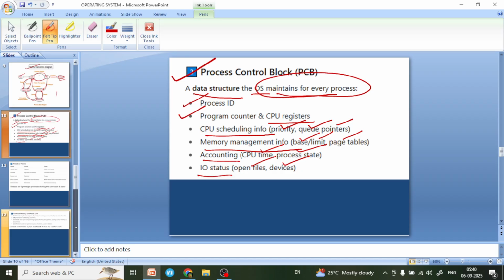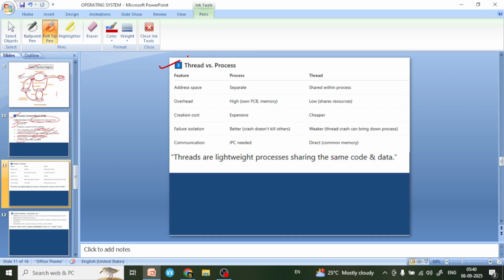And after that, what are the differences between thread versus process? Address space: in a process separate addresses are used, in a thread it is shared within a process. Overhead: in a process overhead is high because of PCB, memory, etc., but in a thread overhead is low because it shares the resources.